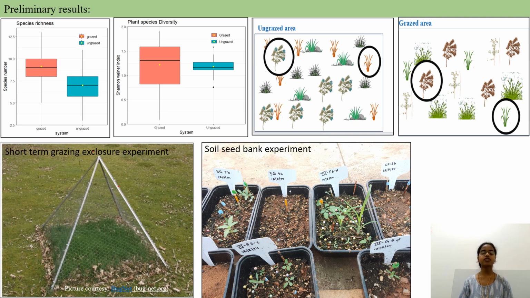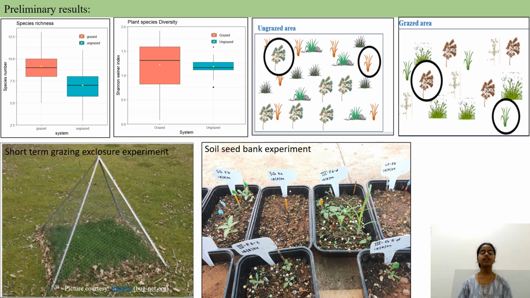So moving on to prelim results, we found that unexpectedly species richness was higher in grazed area, whereas diversity didn't show any significant difference between the two areas. This change can be attributed to the long-term duration of fencing, and hence we are planning to set up some short-term grazing exposure experiments in our area, followed by vegetation analysis. We also found that there are very few common plant species growing in grazed and ungrazed area, which can be either because of non-existence of plant seeds or their inability to grow in different environmental conditions.